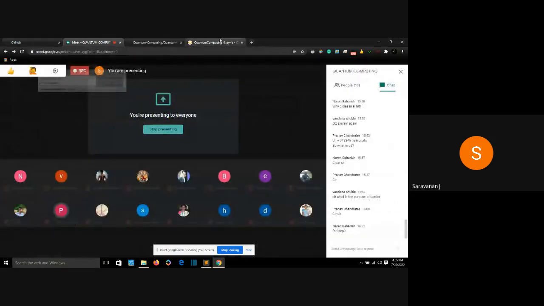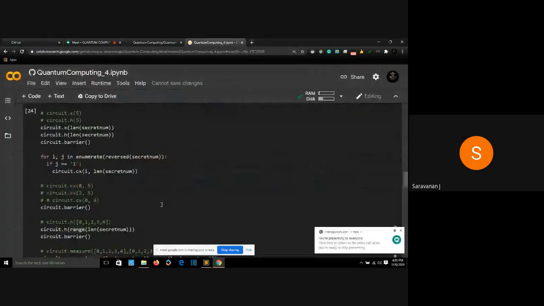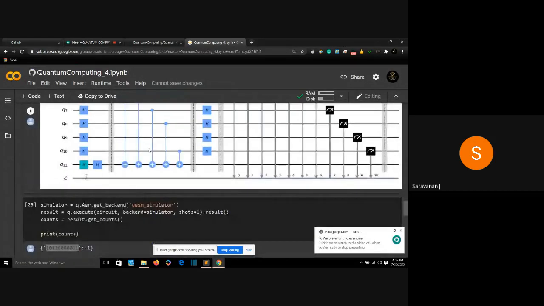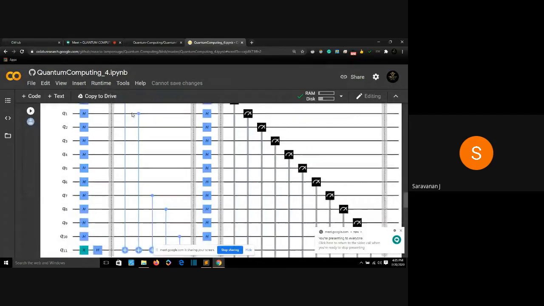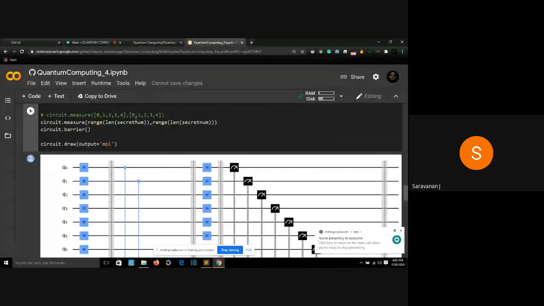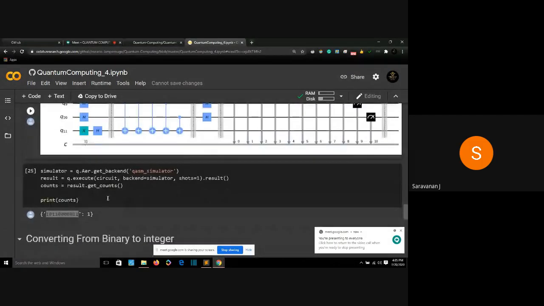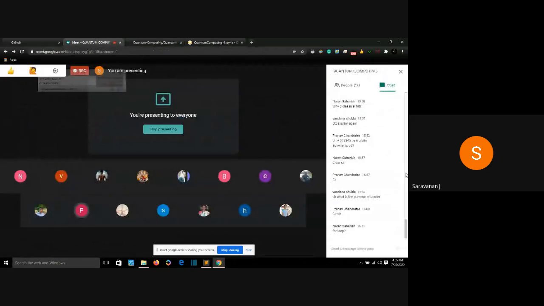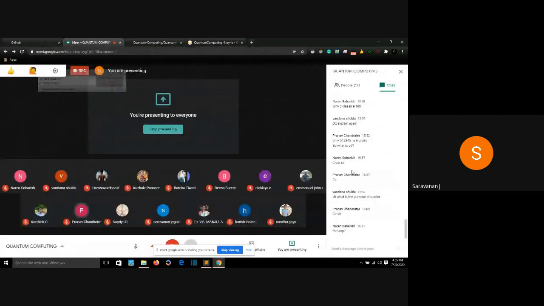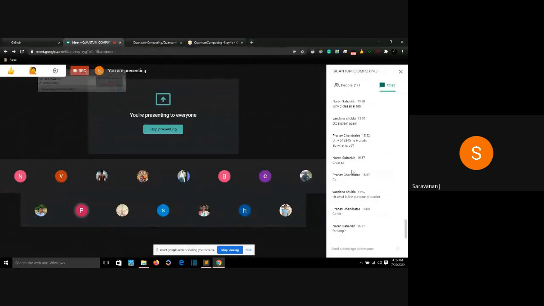Well, here we are using a for loop only for the controlled-NOT part. For the other parts, I'm not using a for loop. Only for the controlled-NOT part we are using a for loop to guess that particular number and apply a controlled-NOT gate at that particular position. All right, so are we clear until this? Are we clear about predicting any secret number?